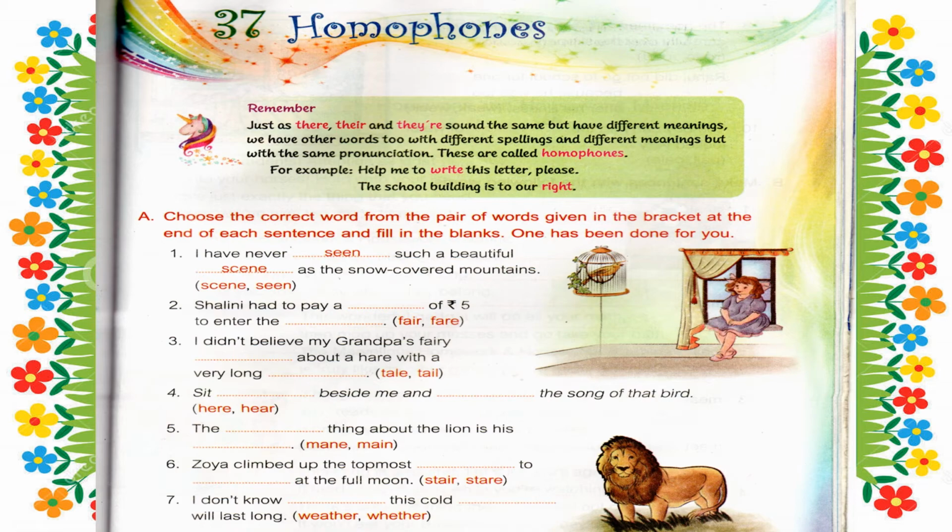First one, I have never seen such a beautiful scene as the snow-covered mountains. So children, here two words are given. You have to write these words according to the sentence. Here, I have never seen, SEEN means to look at. I have never seen such a beautiful scene. SCENE means, children, a view, we can say a view. I have never seen such a beautiful scene as the snow-covered mountains.